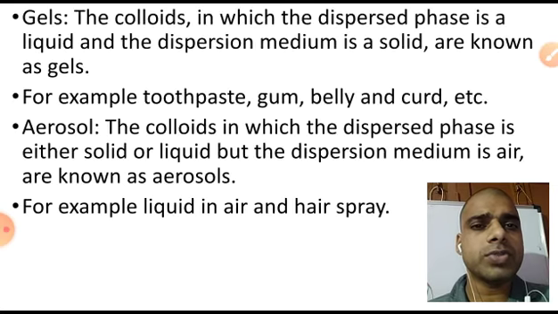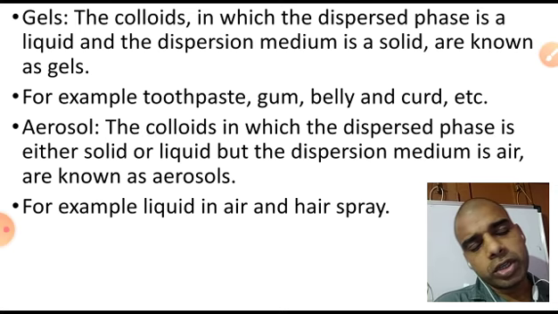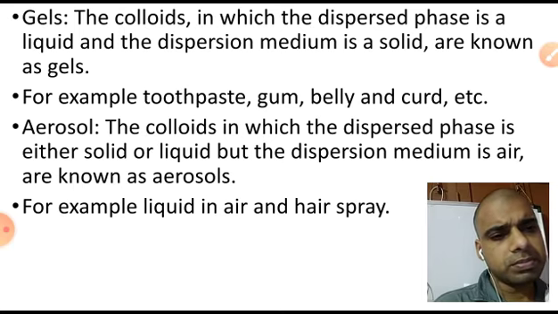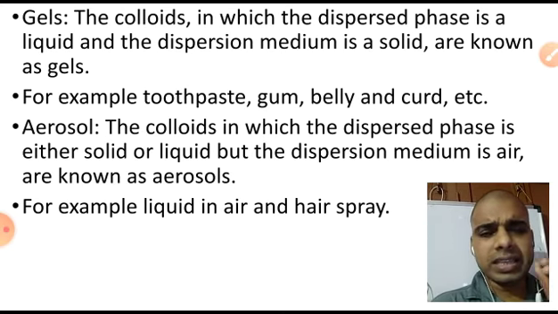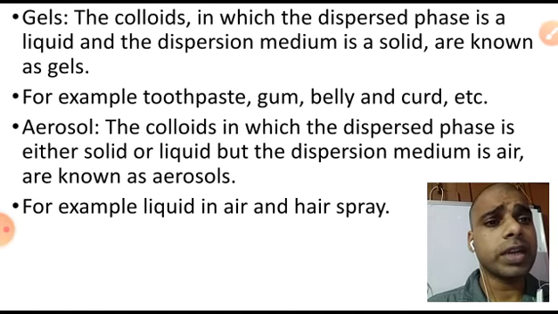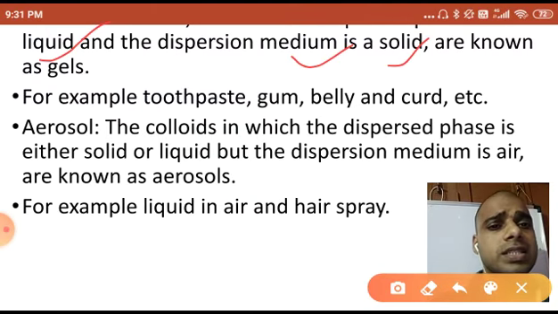Now you can see, dear students, gels. I have told you that we categorize types of colloids on the basis of the dispersed phase and the dispersion medium. You only have to find what the dispersed phase is and what its physical state is. Colloids in which the dispersed phase is a liquid and the dispersion medium is a solid are known as gels.